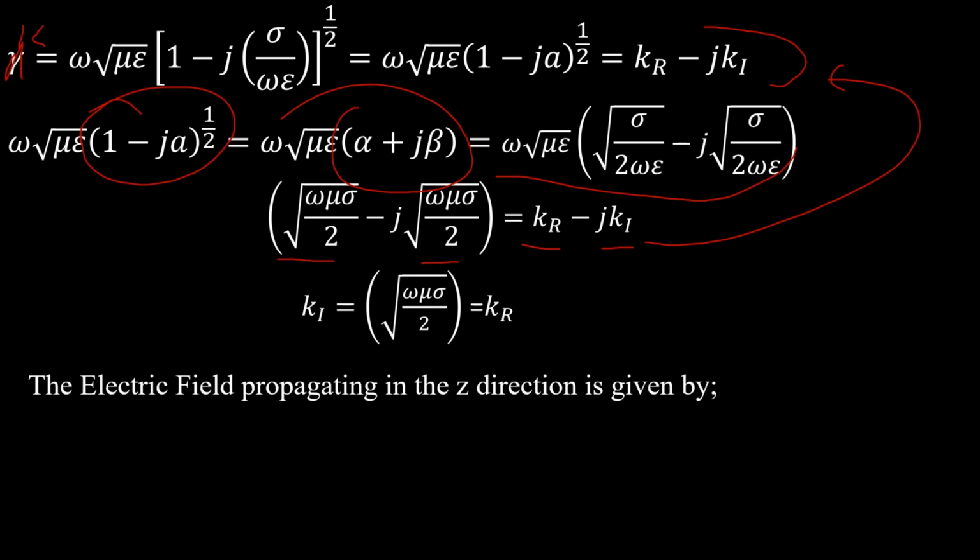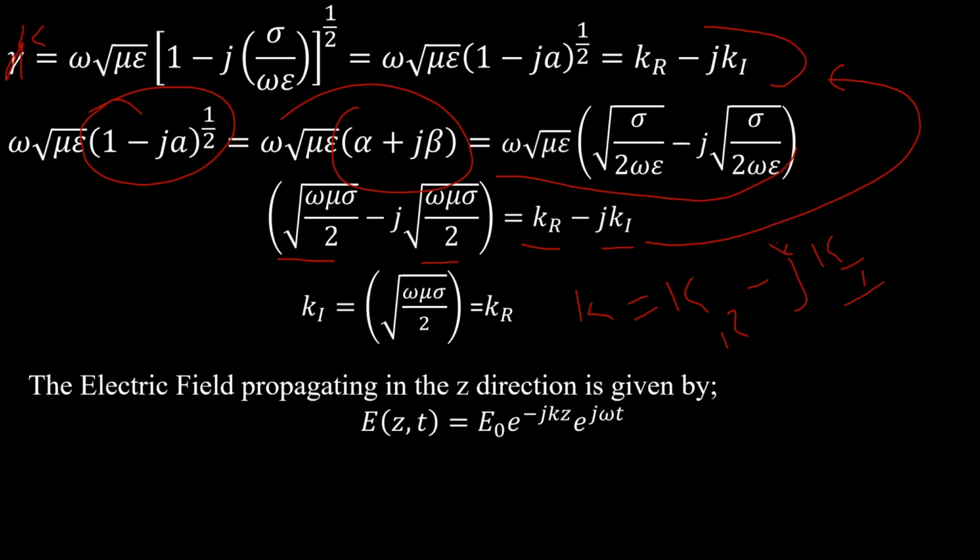So let's consider our electric field, including the spatial part and the time part. So this is going to be our electric field for z, x. So if we substitute our K, don't forget we had K equal to KR minus jKI.